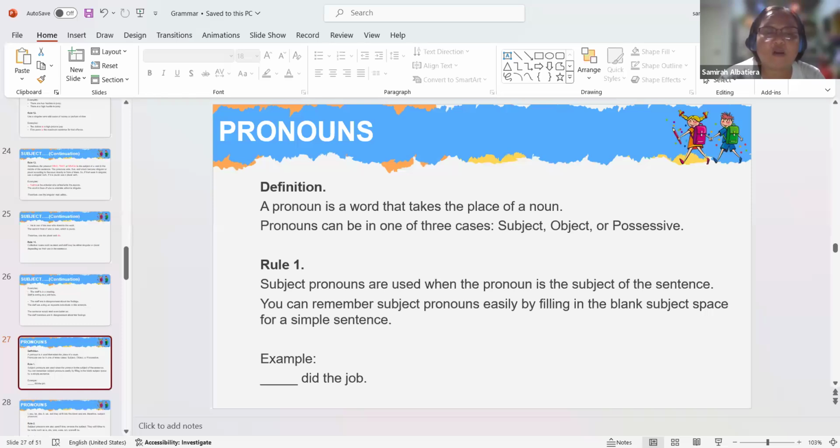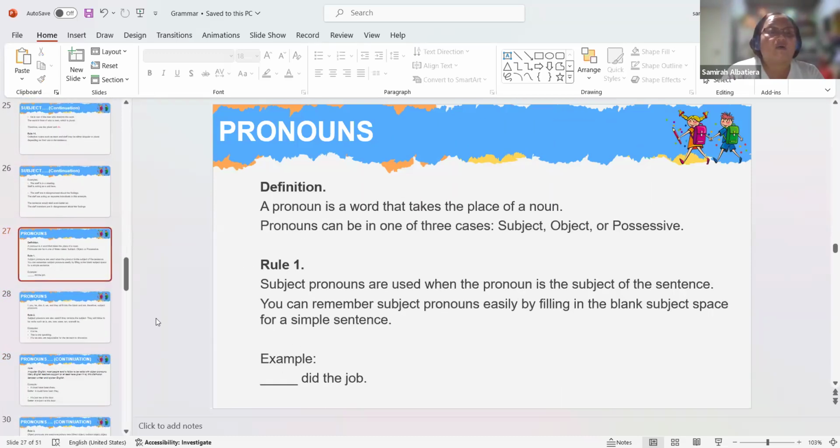Okay, example. Blank did the job. What possible pronoun can we write here? Anyone? Blank did the job.